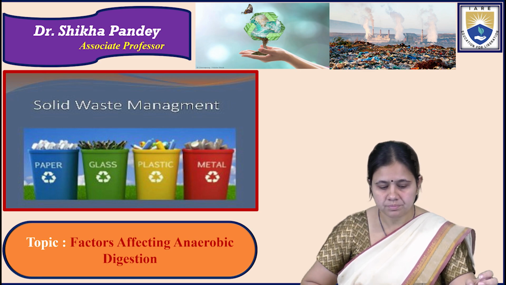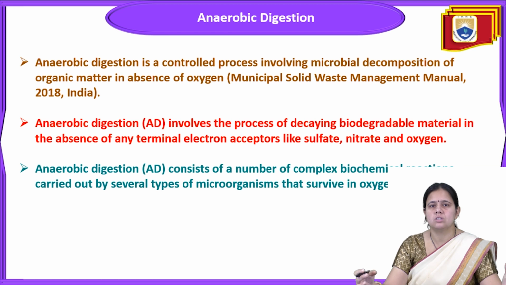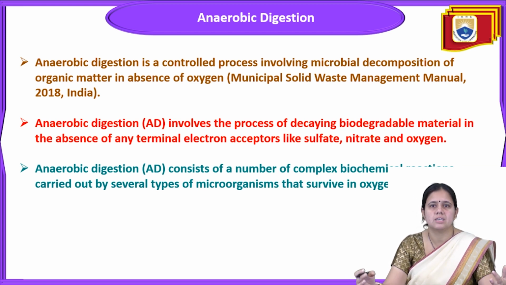First of all, what is anaerobic digestion? What does digestion mean, and what happens inside this chamber? Anaerobic digestion is a controlled process that basically involves the microbial decomposition of organic matter in the absence of oxygen. This is the main thing: the microbial decomposition starts inside the chamber in the absence of oxygen. This definition is given by the Municipal Solid Waste Management 2018 manual.